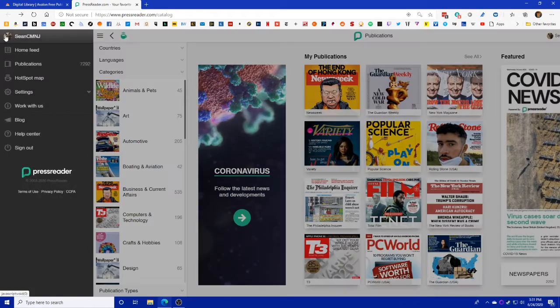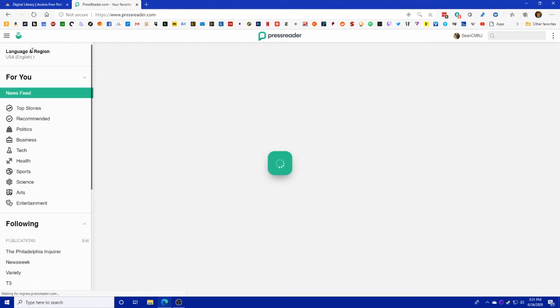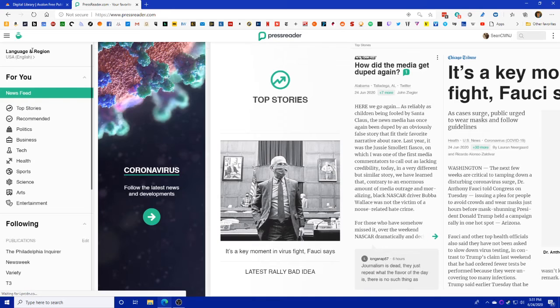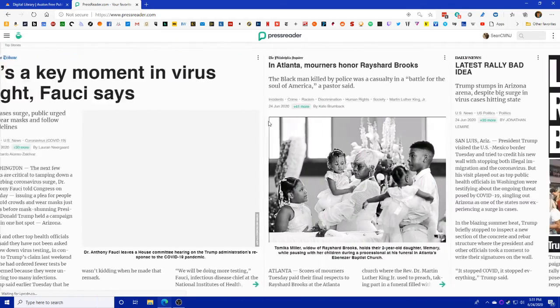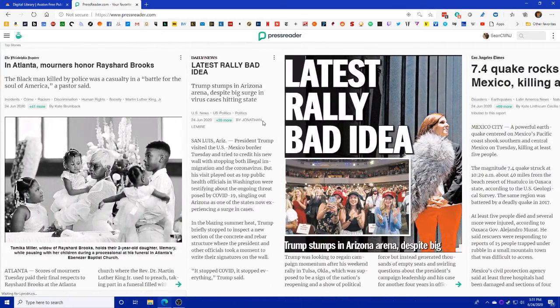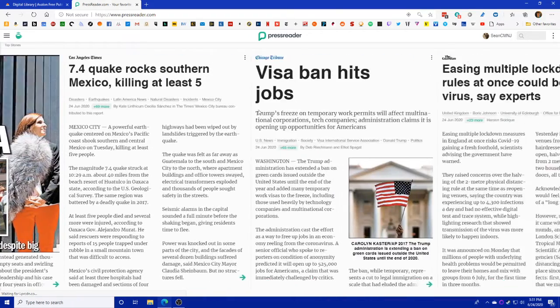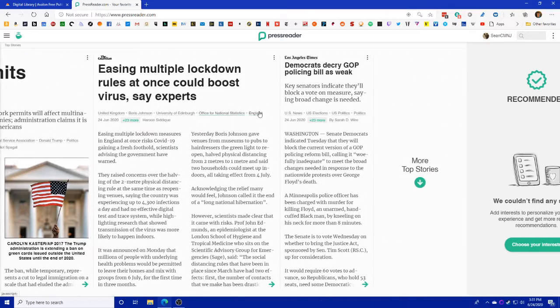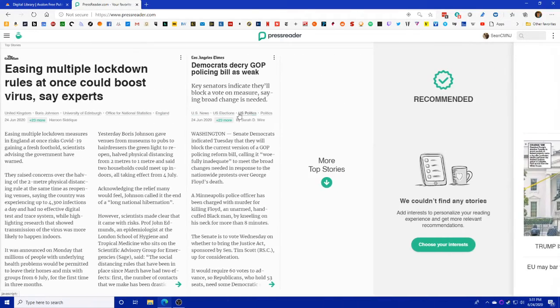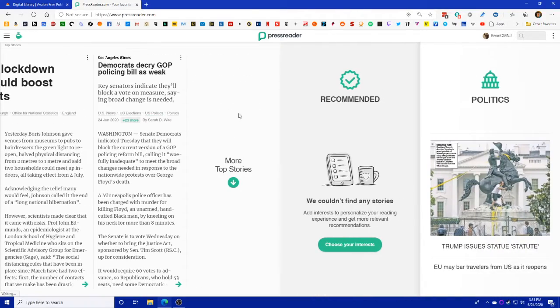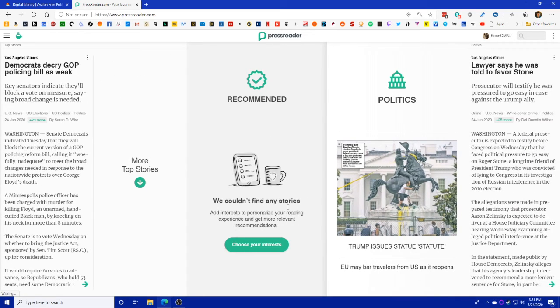In this hamburger menu up here, you can go ahead and access what they call the home feed. And once that loads, what that's going to wind up being is a selection of articles from newspapers and magazines based on things you have shown interest in previously. I have not really done a lot of that thumbs up, thumbs down on here, so this is not really too accurate for me, but the more you use it, it would start to figure out what you want and then start making correct recommendations. Like here you see it hasn't recommended anything for me.